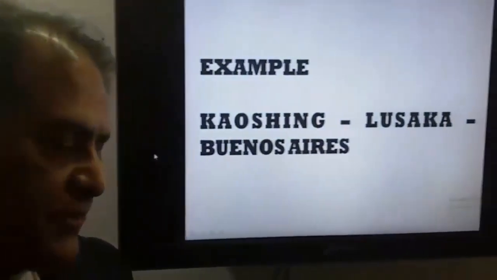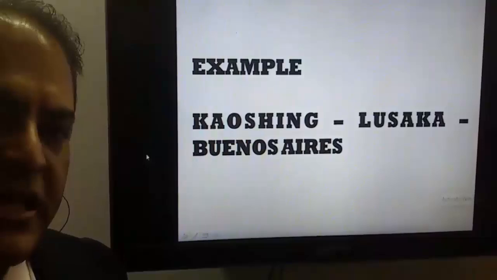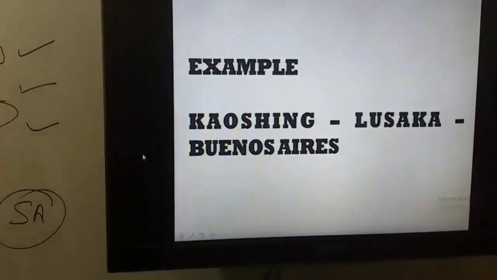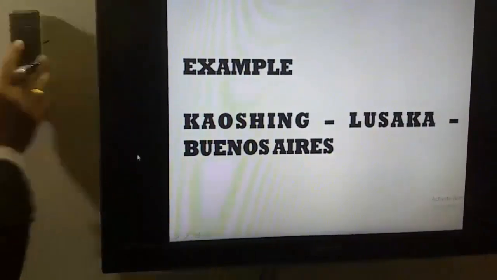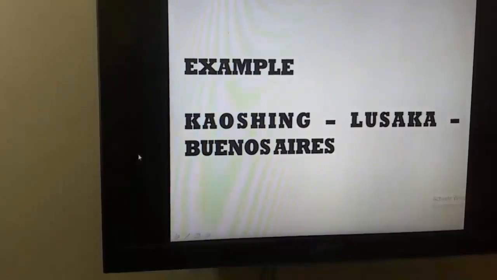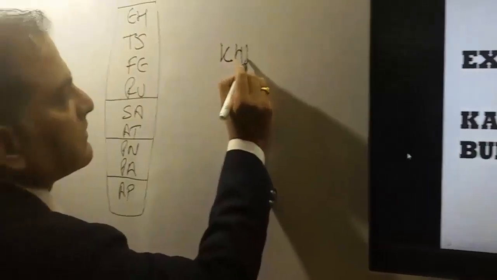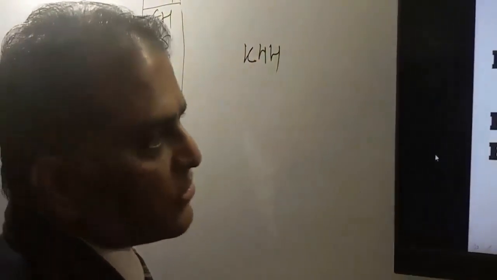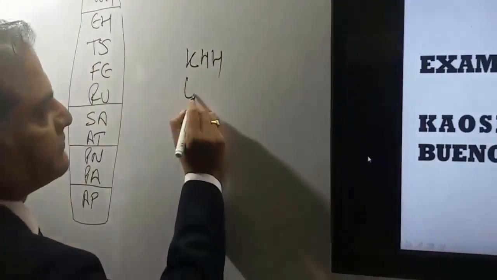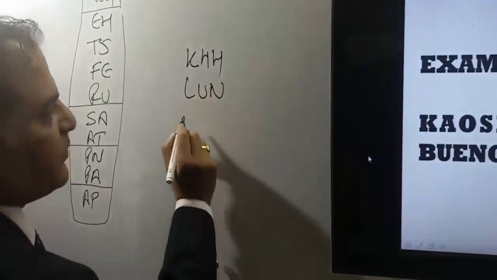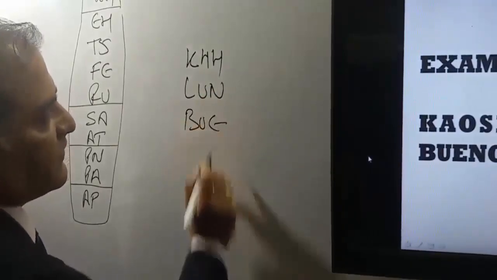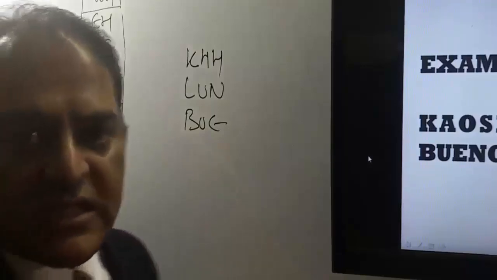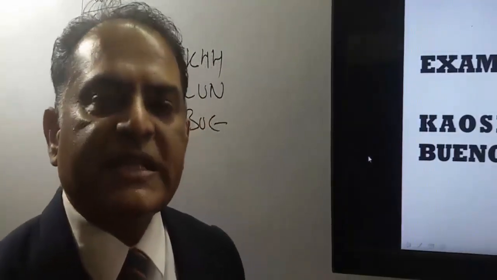Next is Kaohsiung, Lusaka and Buenos Aires. Now we have to find out whether this itinerary is satisfying the condition of SA or not.